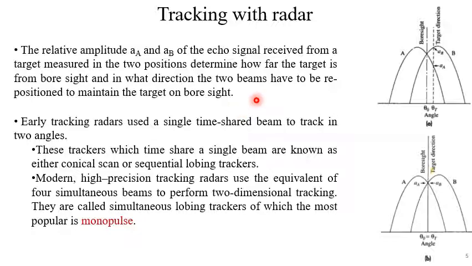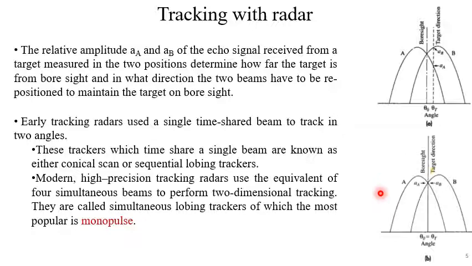Early tracking radars used a single time-shared beam to track in two angles. So these trackers which time share a single beam are known as either conical scan or sequential lobing trackers.